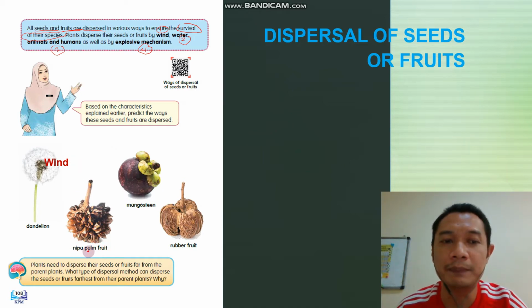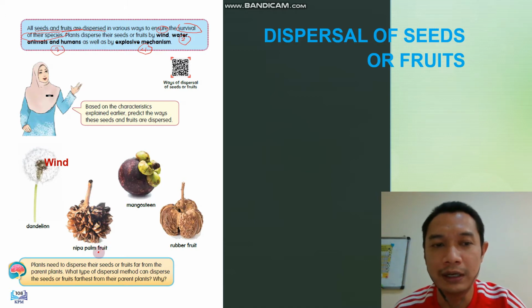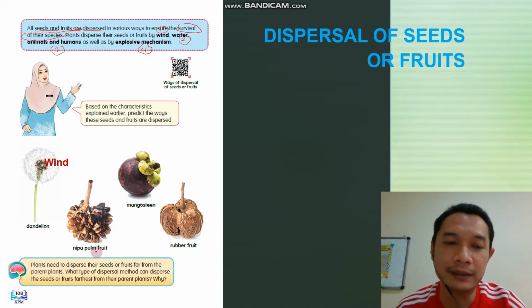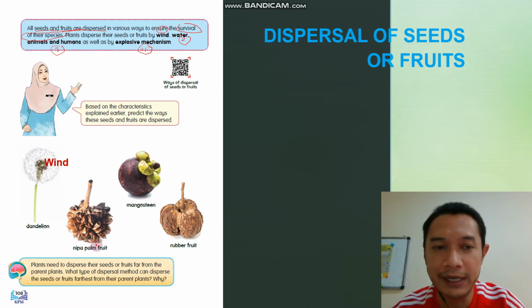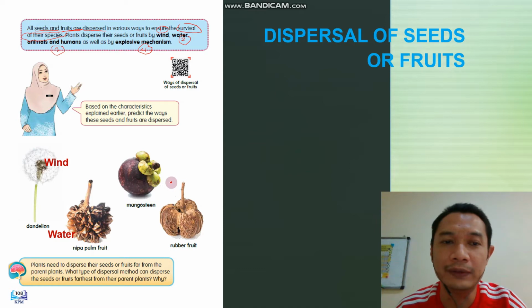This Nipah palm fruit is buah nipah, which is a tree that lives in paya bakau, near the mangrove area. Nipah palm fruit is dispersed by water. And then I know every one of you knows what this is. This is mangosteen.